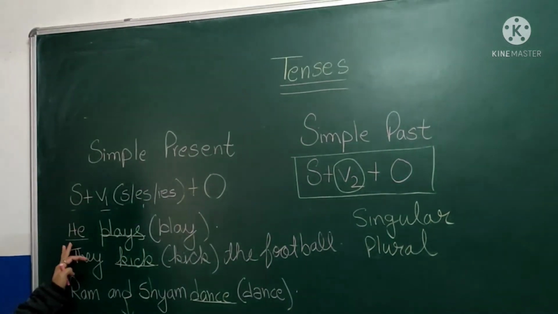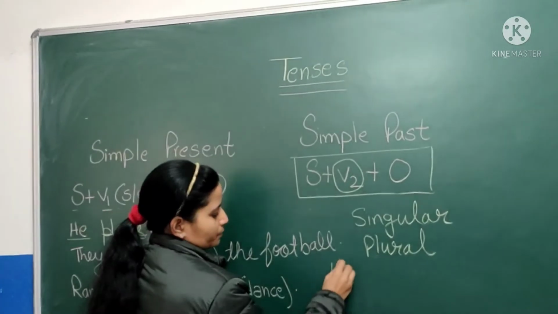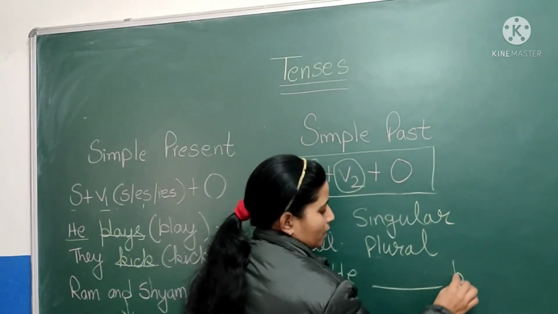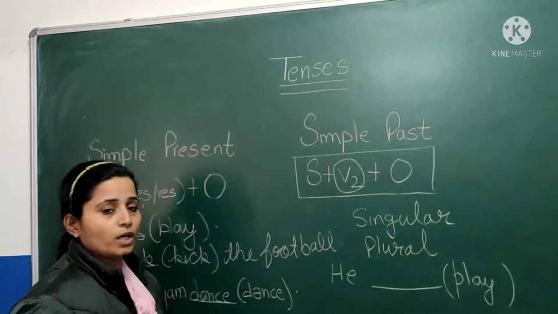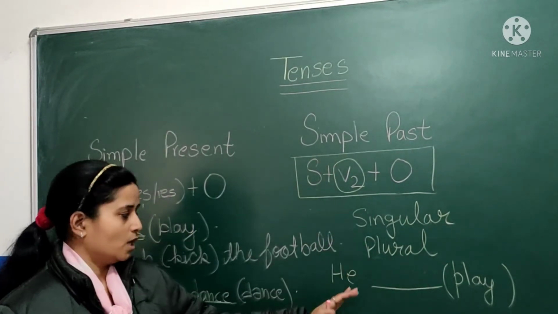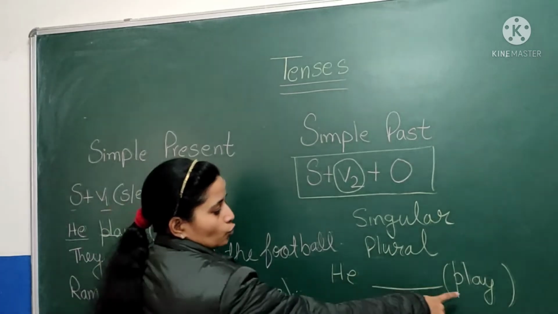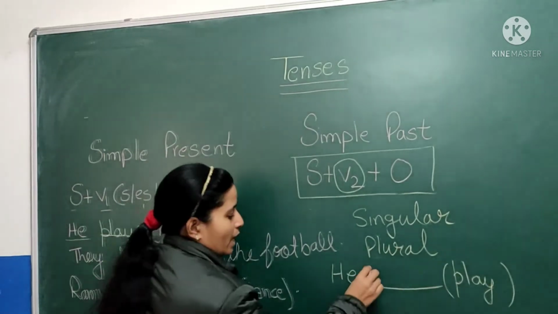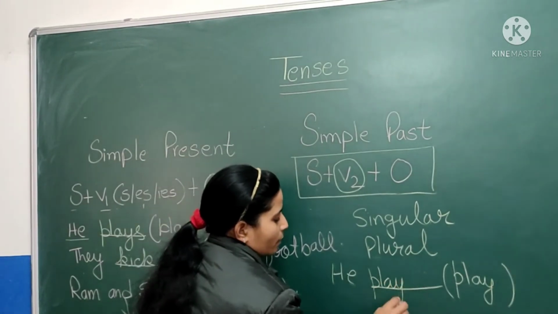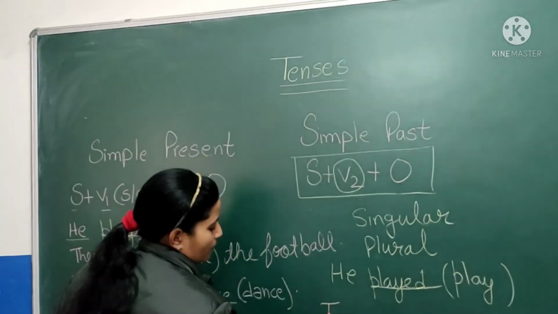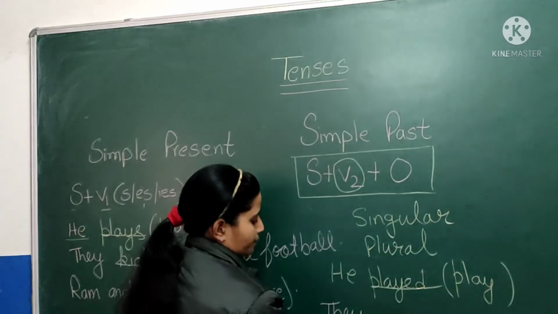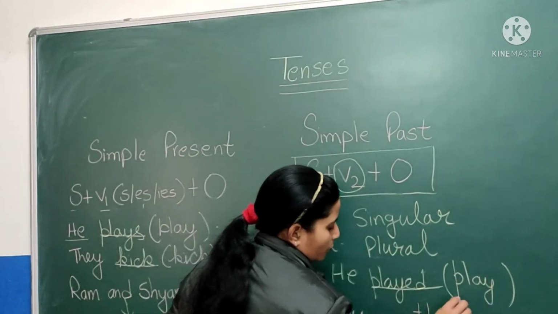Let's try the same example. He dash. In the bracket, the verb they have given is play. But here we are doing simple past tense. So in simple past tense, we have to use the second form of the verb. The second form will be played. Next, if we take this example, they dash the football.